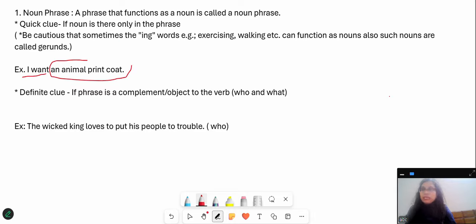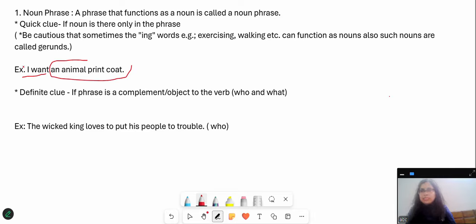Let's apply this quick clue to a sentence. The sentence says, I want an animal print coat. As I told you in my last lecture, to analyze a sentence, first you have to find the subject and its verb. So let us do it first.